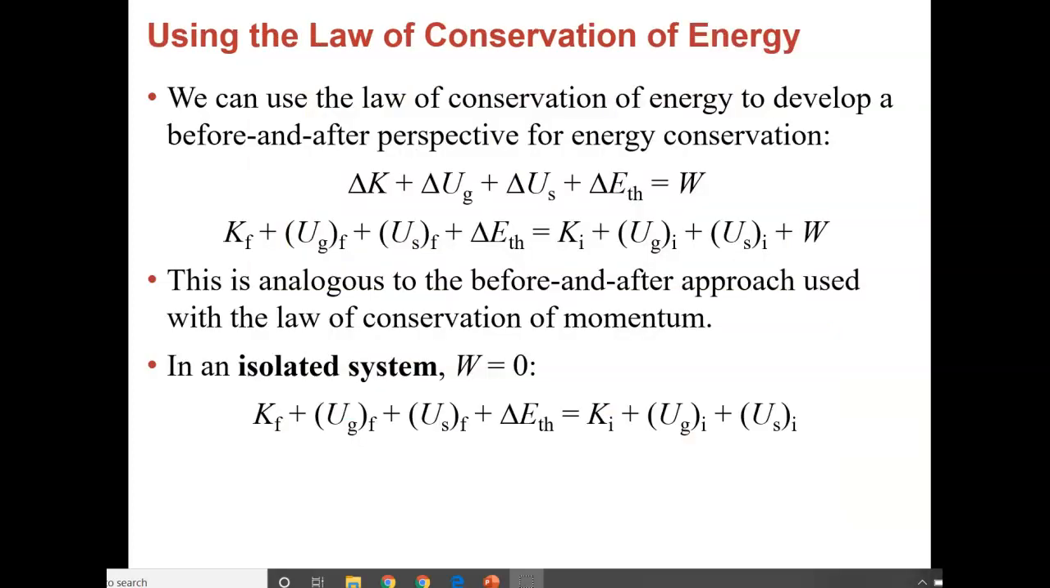So we can use the law of conservation of energy to look at befores and afters. If you have a change in energy, remember work is equal to how much energy you change. So the total change in energy is work. So your final kinetic, gravitational potential, elastic potential, and heat energy afterwards has to equal that before. So in an isolated system, if there's no work done on an object, where it's not gaining or losing any energy, the energy at the end has to equal the energy at the beginning.